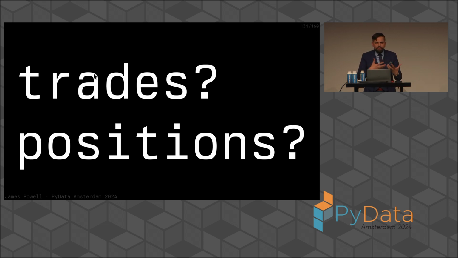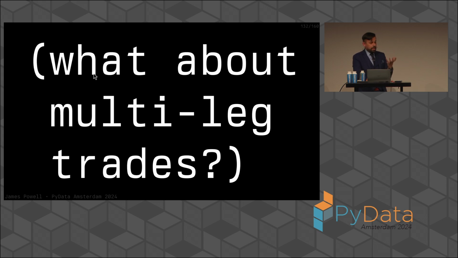And we're getting more and more confused trying to represent this data because we fail to understand the core dimensionality of this data. Additionally, there's certain things we simply can't represent, like multi-leg trades. We're here in the Netherlands. If I want to buy certain assets like oil, I cannot do that denominated in euros. I have to trade into US dollars and then into the asset that I want.